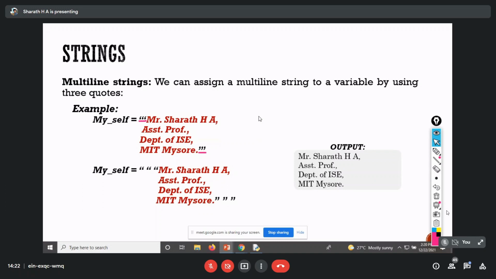So this is the output. In both cases, we'll get the same thing. I had given an enter after my name, so that's why in the output you can also see it on a different line. If I want to print multiple lines of a string, then I have to write it within triple quotes. It may be single or double quotes.